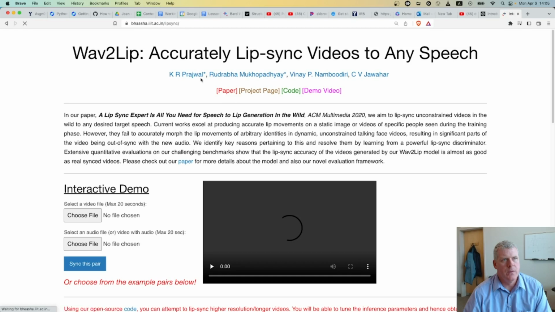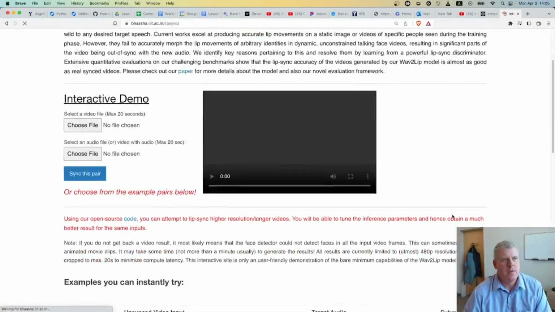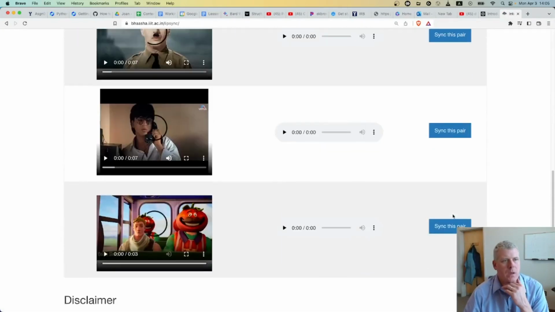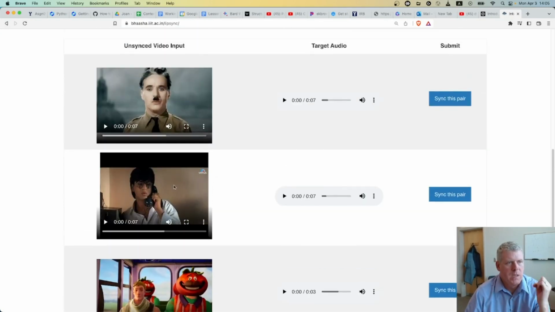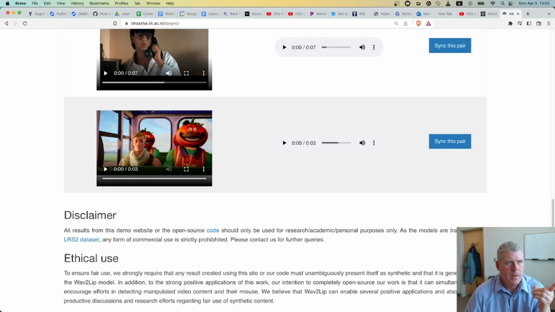And here it is, Wave to Lip. They have some fun examples. I'll just play this one. We'll call it good. So this bottom left here, it's a cartoon. They have some real stuff as well. We'll just play this bottom one here. It's not as impressive. Let's actually look at what I did with me.